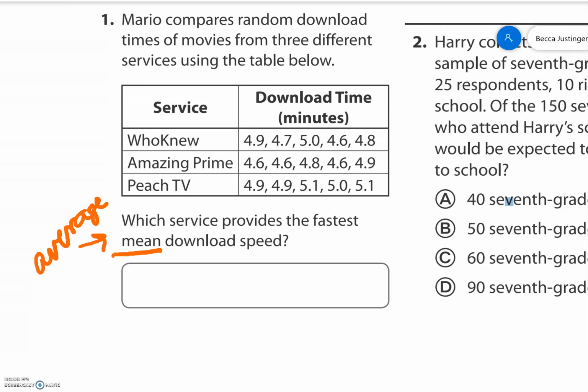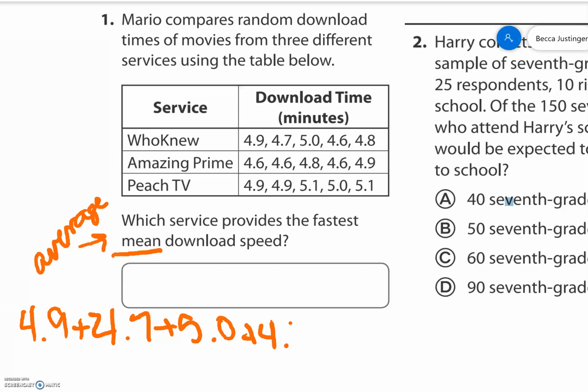So, for Who Knew, we are going to do 4.9 plus 4.7 plus 5.0 plus 4.6 plus 4.8.